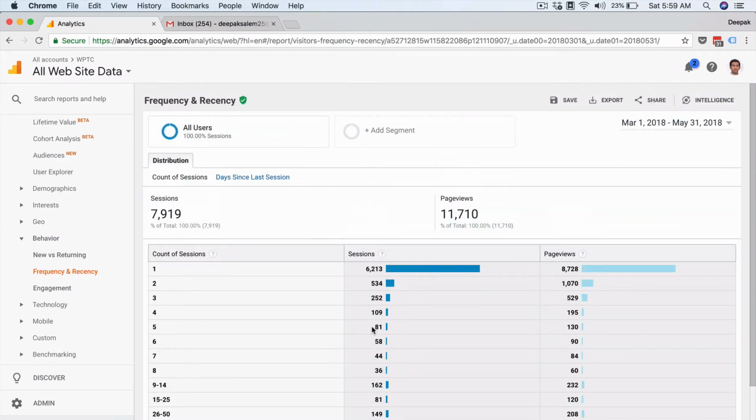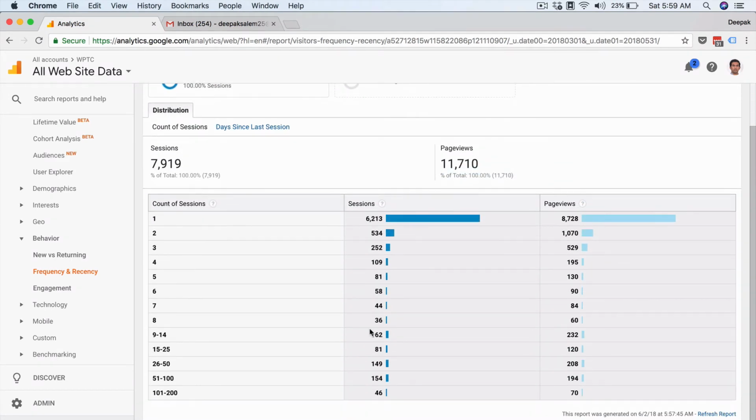Even in the past 3 months, you can see that we have quite a good number of people coming back to our site, for example people coming back 51 to 100 times. They may have come back 55 times, or they may have come back 60 times. There are 154 people who have come back to our site more than 50 times, which is a very good number.